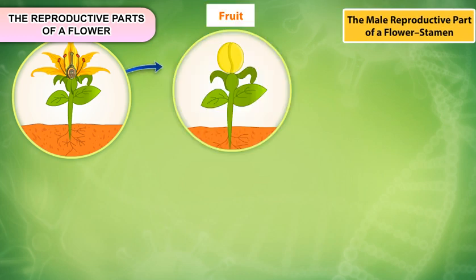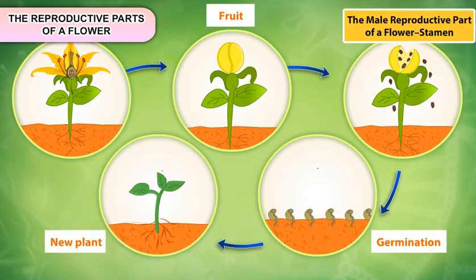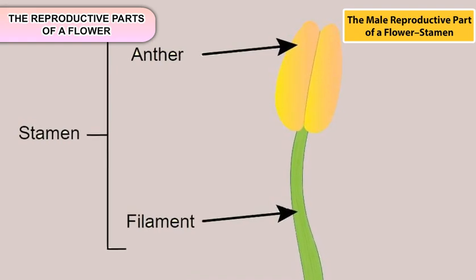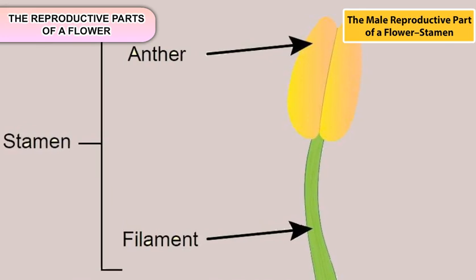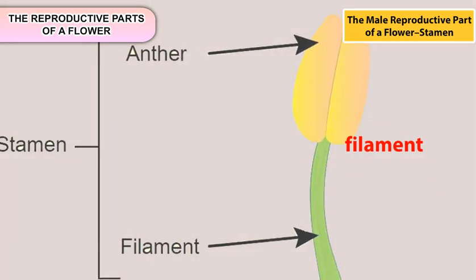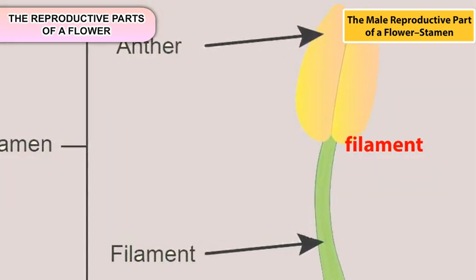The male reproductive part of a flower: stamen. Stamen is the male reproductive part of the flower. Each stamen consists of a long, slender stalk called the filament and a swollen part, the anther.